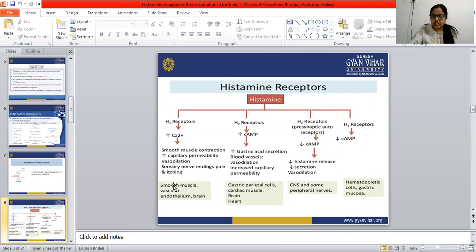This occurs in smooth muscle, vascular endothelium and brain. All these processes occur in the smooth muscle, vascular endothelium and brain.